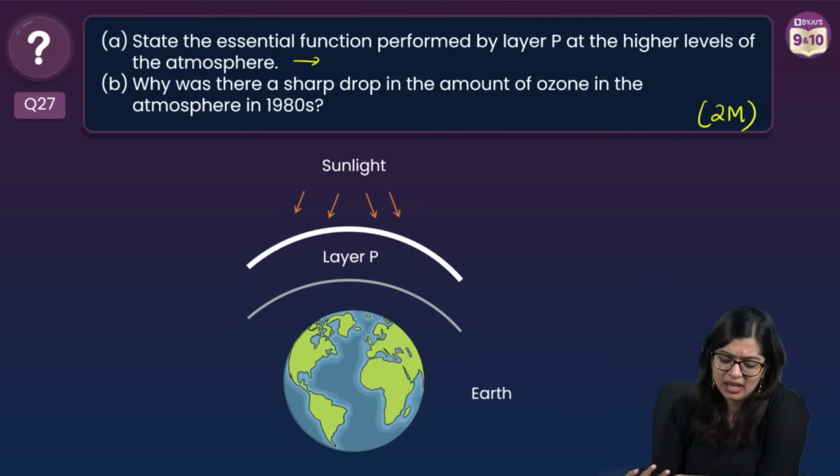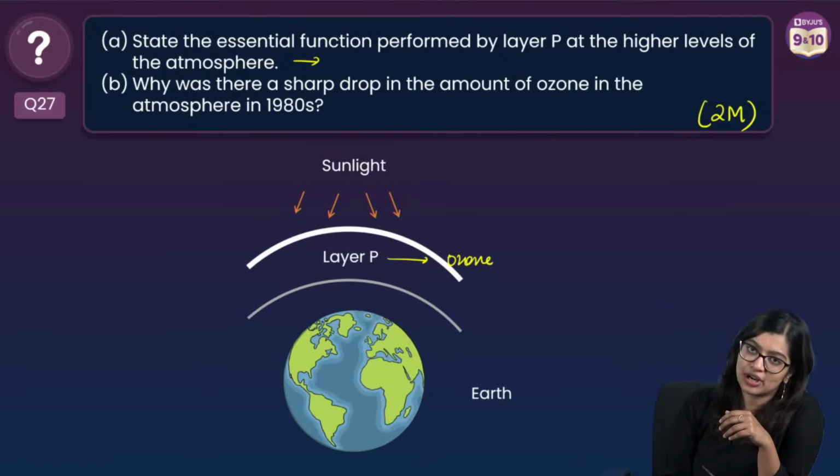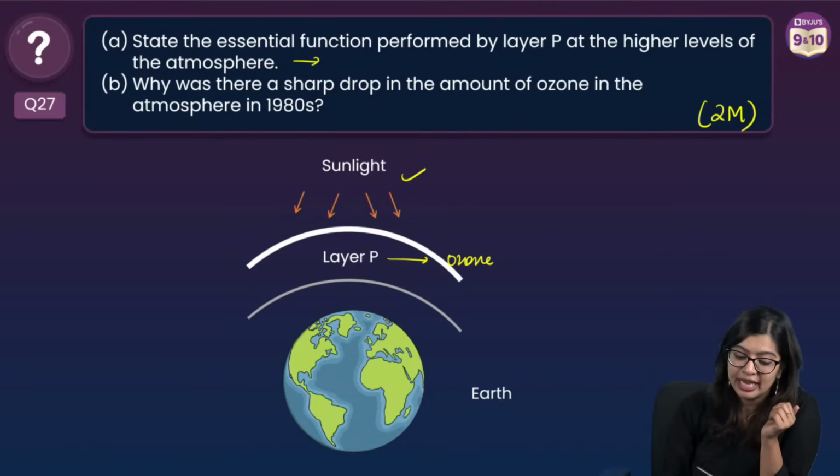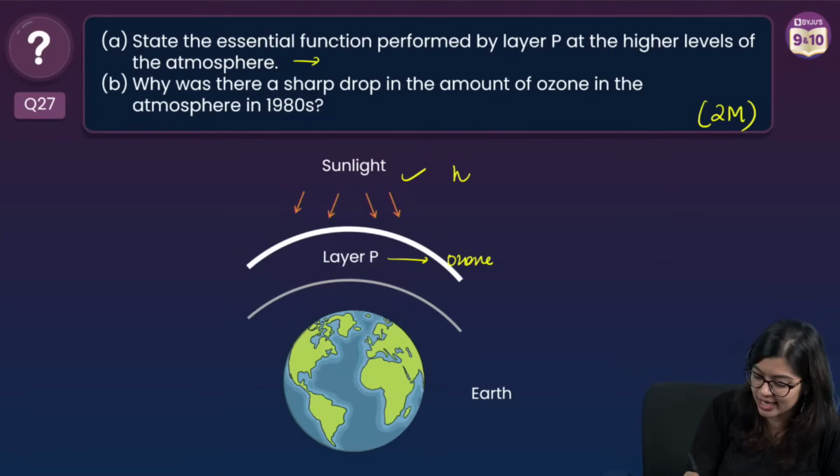Yeah, simple. Layer P, earth and all they've given. What is layer P? Layer P is nothing but ozone, right? What is the function of ozone? We know that the ozone layer is part of our stratosphere. What does it do? It protects us from the harmful UV radiations, right? So what does it do? It protects us from the harmful UV rays of the sun.